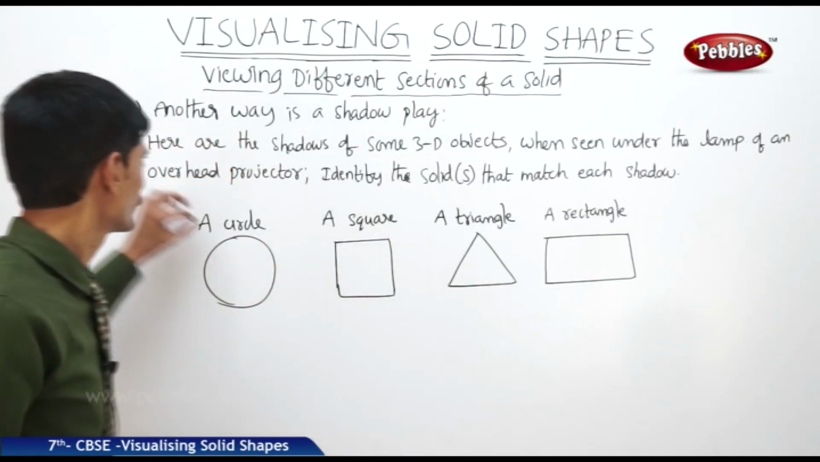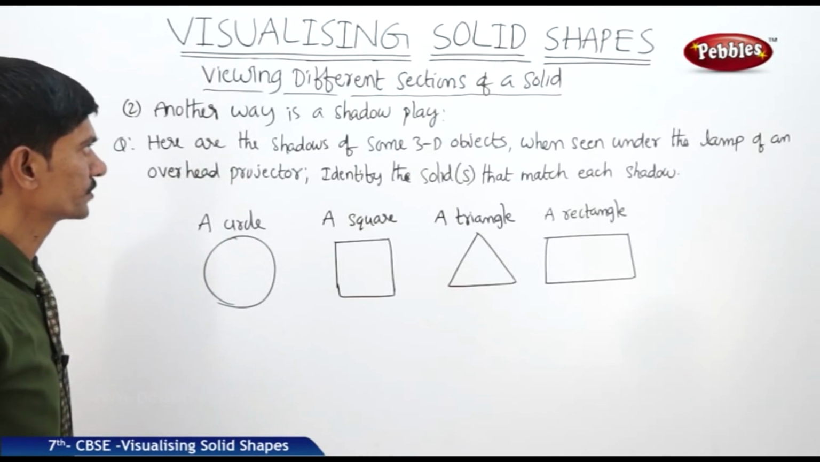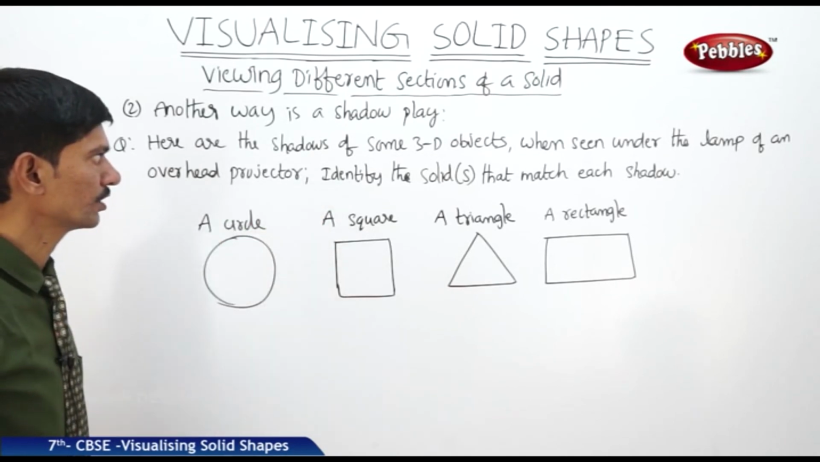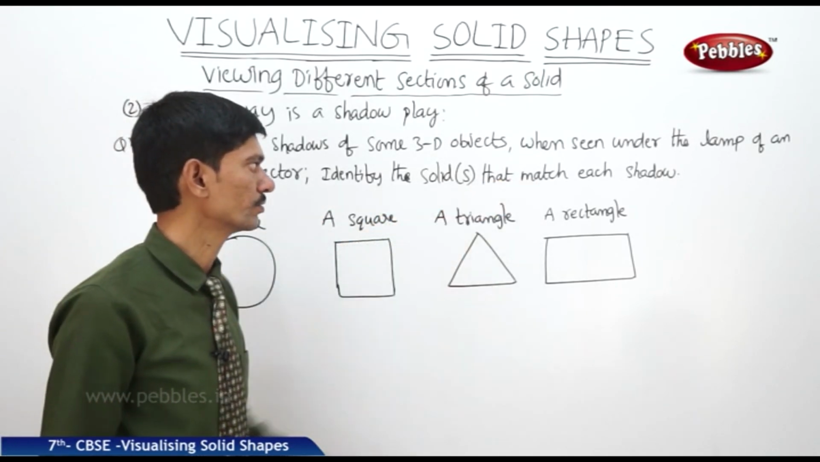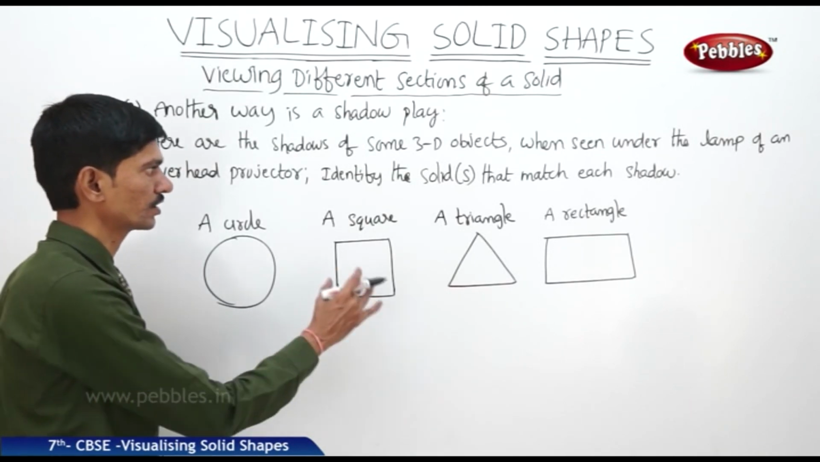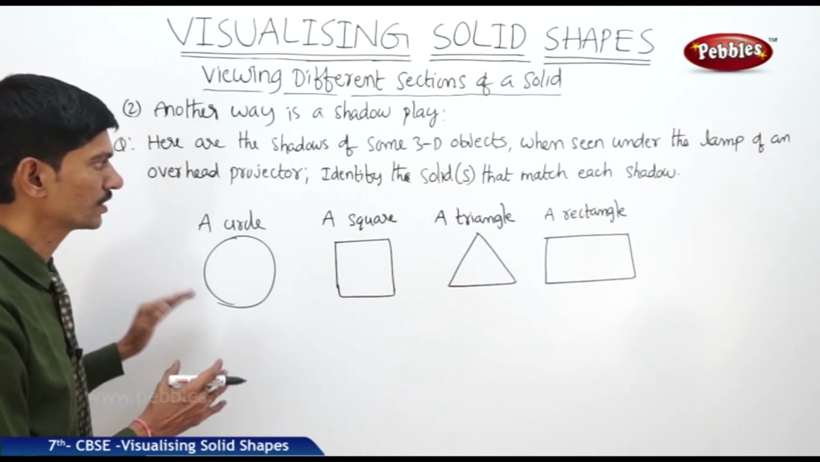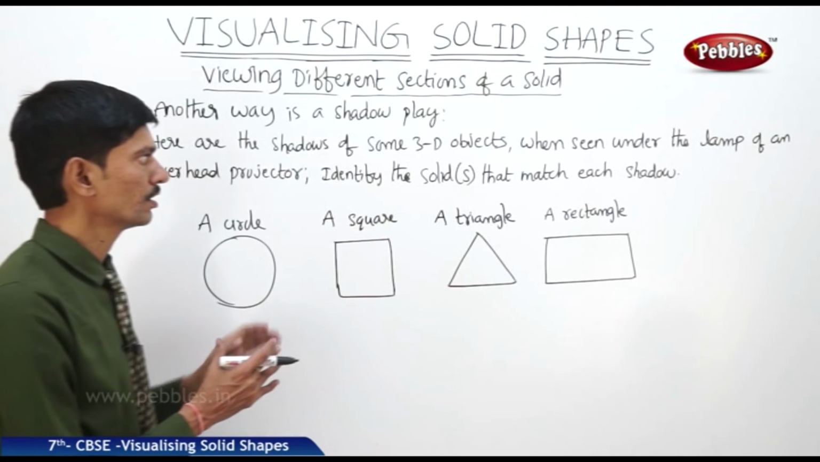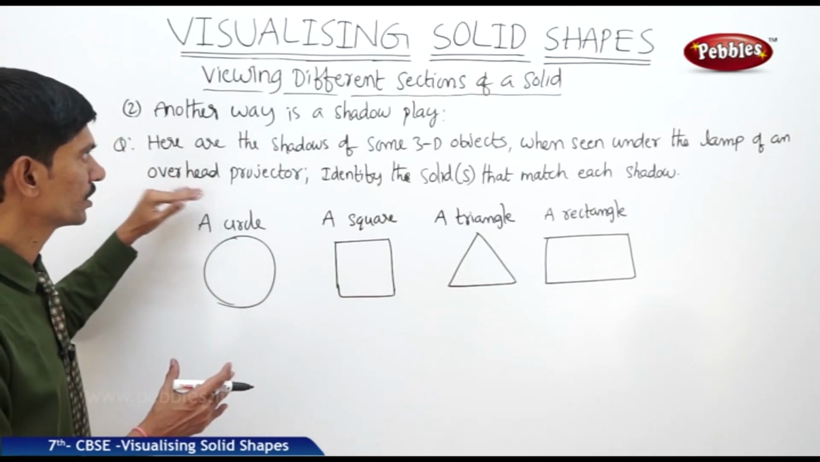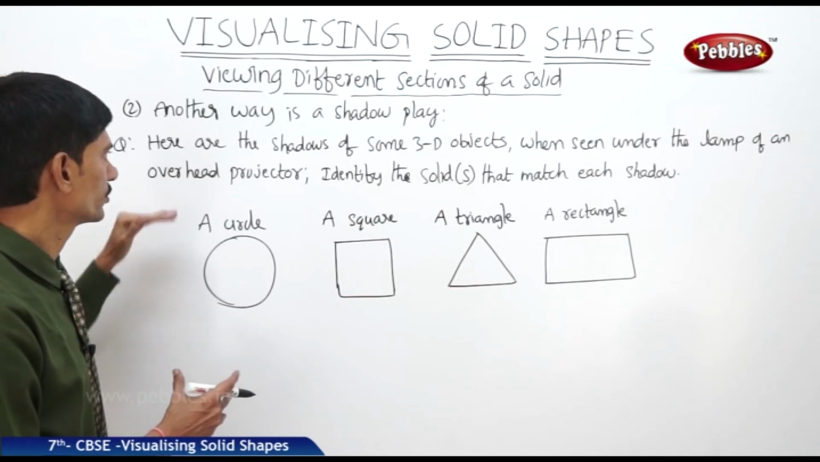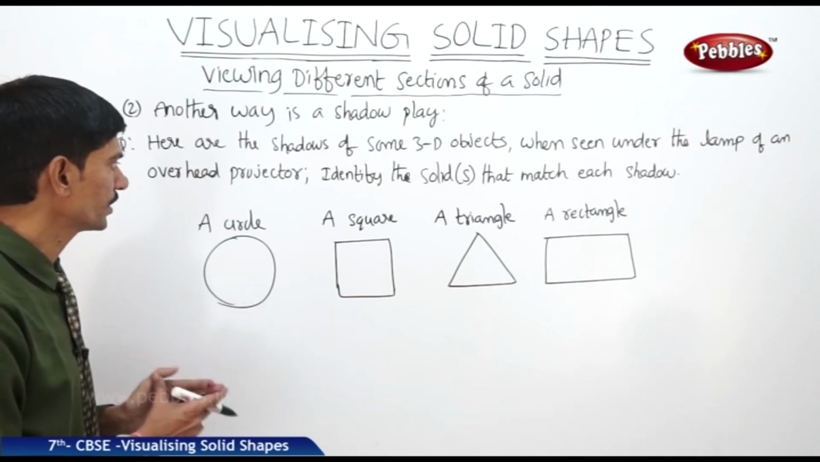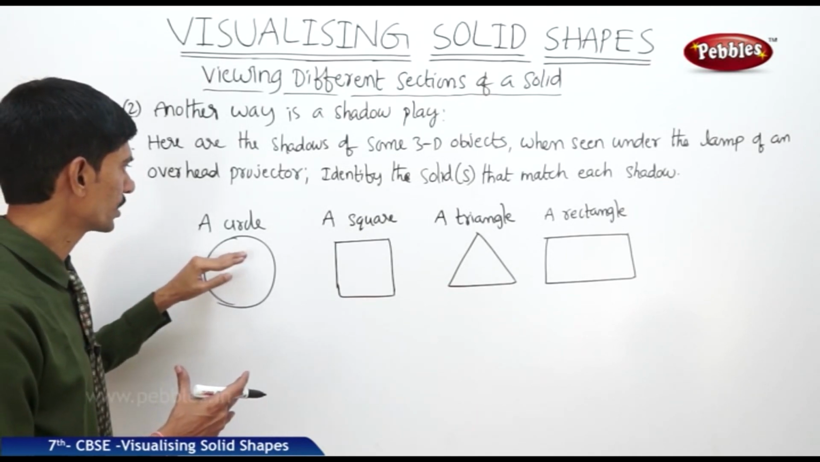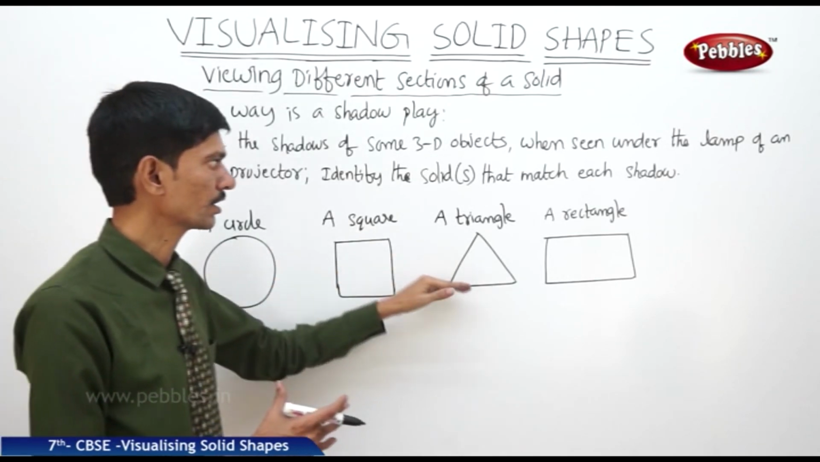Now let us see the question. Here are the shadows of some 3D objects when seen under the lamp of an overhead projector. Then identify the solid or solids that match each shadow. Here we have a circle, a square, a triangle and a rectangle. So different figures are given. These are the shadows observed when some solid objects are kept below the lamp of an overhead projector. Then we should identify the original solid which can cast the shadow of a circle, a square, a triangle and a rectangle.